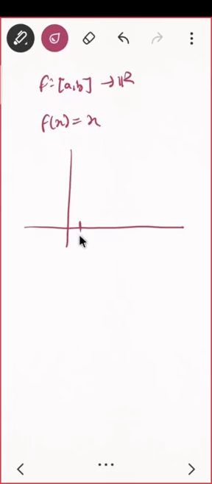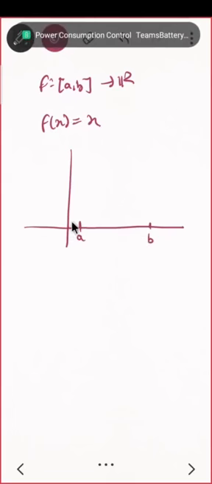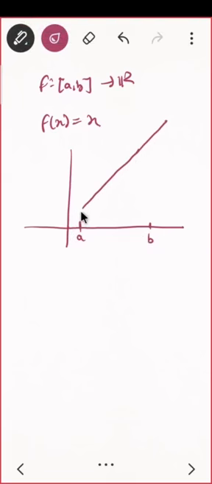Say a is here and b is here, so it will be something like this. Do you agree? 45 degrees angle. What is this point? This is point B. What do you think? What is local maxima, local minima?